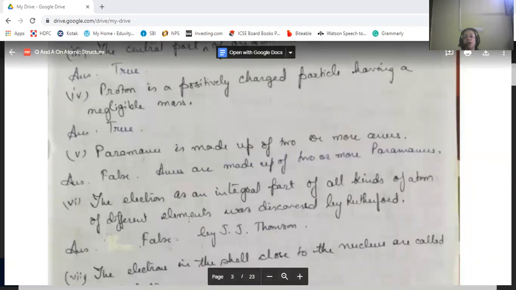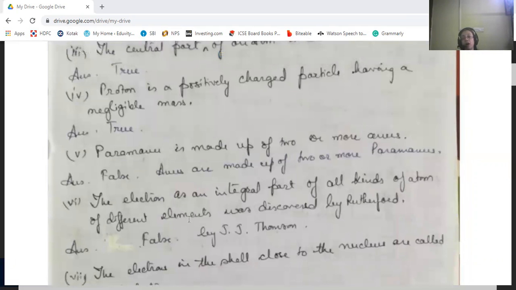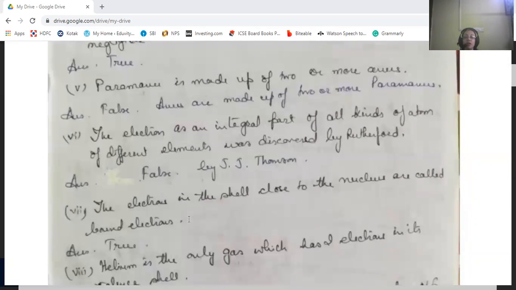Then the electrons as an integral part of all kinds of atoms of different elements was discovered by Rutherford. No, it was discovered by J.J. Thomson. The statement is false. Then the electrons in the shell close to the nucleus are called bound electrons. That's true. Helium is the only gas which has 2 electrons in the valence shell. That's true.